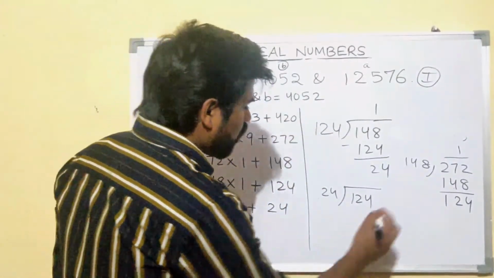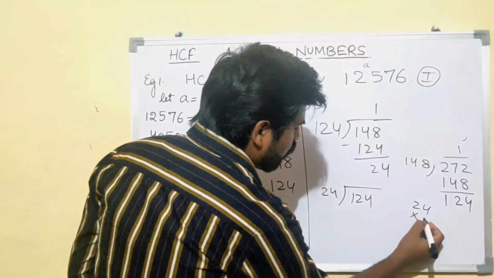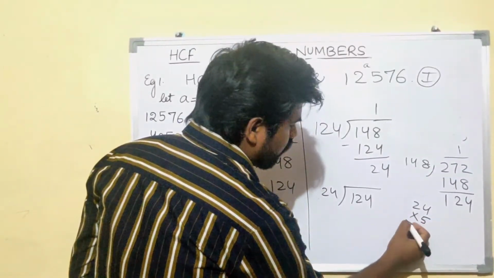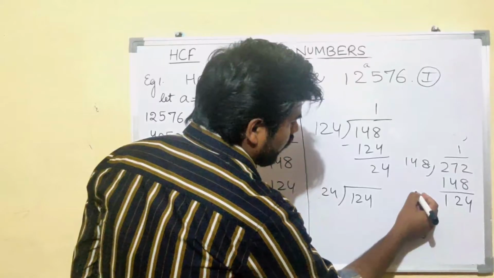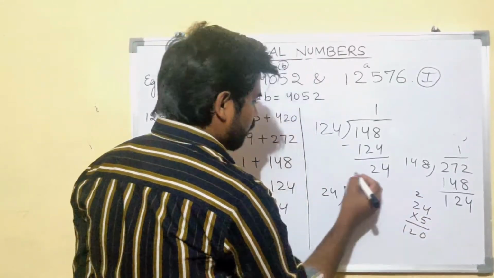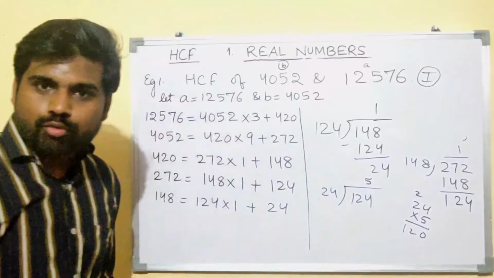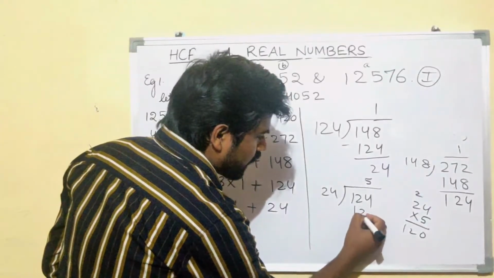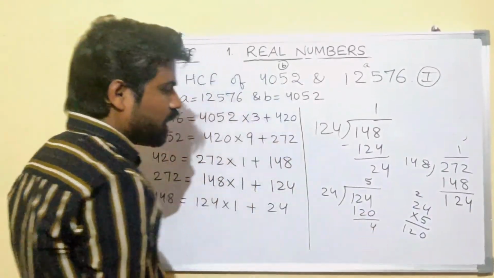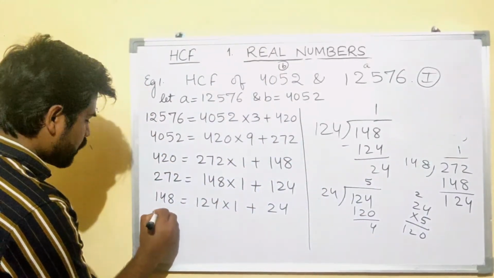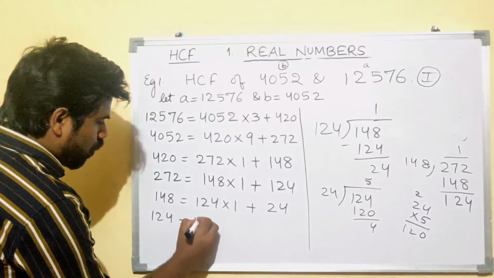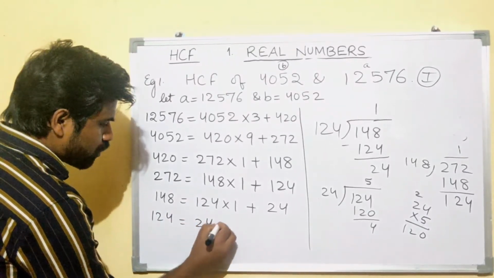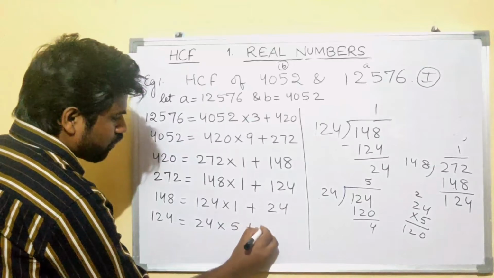Let me select a smaller number. 24 into 5. It will be 120, right? 5 4s are 20, 2 carry. 5 2s are 10 and 2 is 12. 24 times 5, you'll get 120. The remainder is 4. We'll write 124 equals 24 into 5 plus 4.